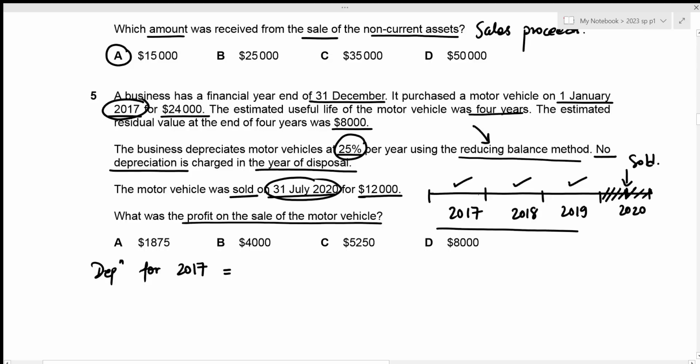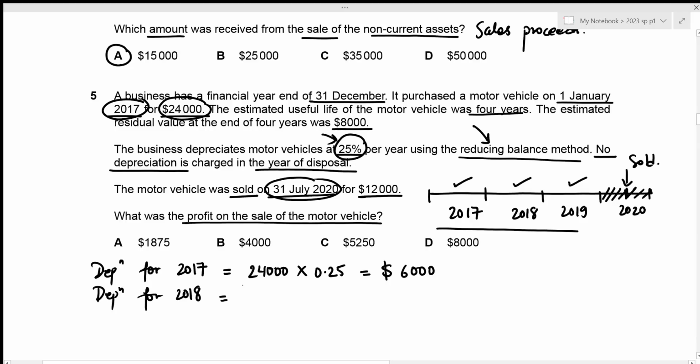But since we're talking about the year of acquisition, there is not going to be any sort of accumulated depreciation, due to which its net book value is going to be equal to its cost. So we can just apply the rate to its cost, which is 24,000. Let's do that. So that's 24,000 times our rate, which is 25%. We can write it down as 0.25, which gives the depreciation for the year 2017 to be 6,000.